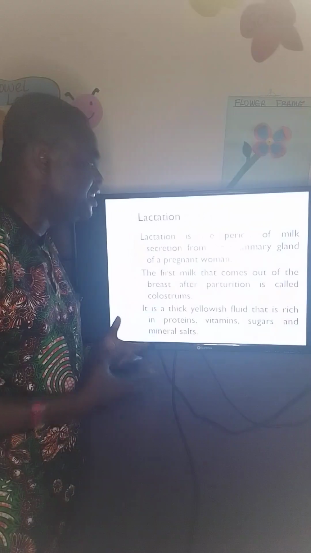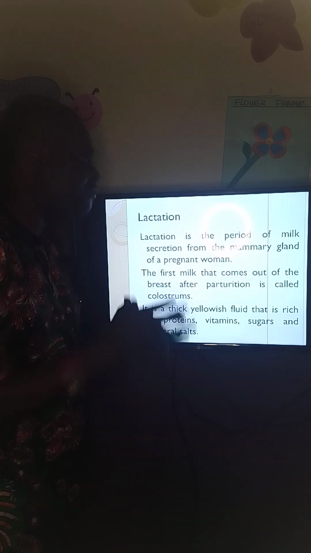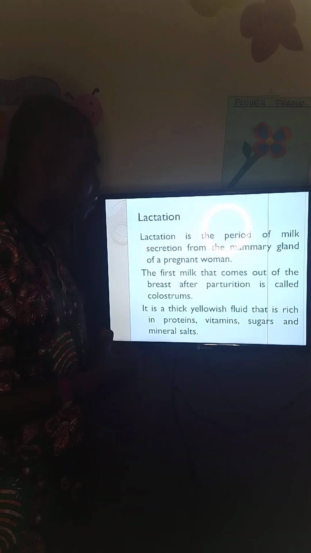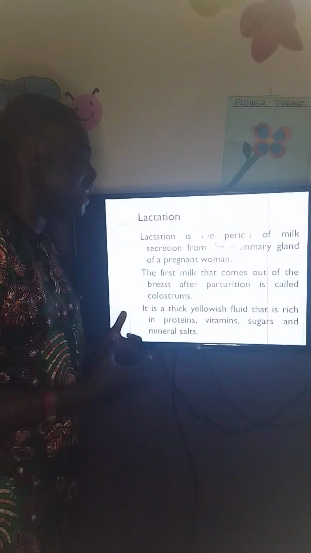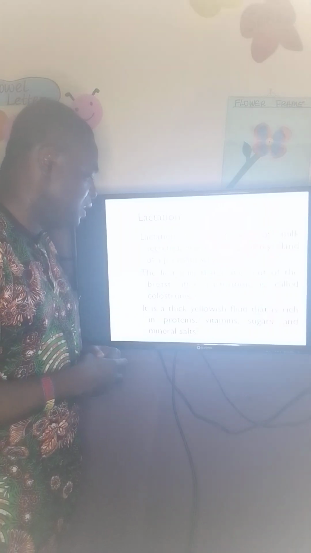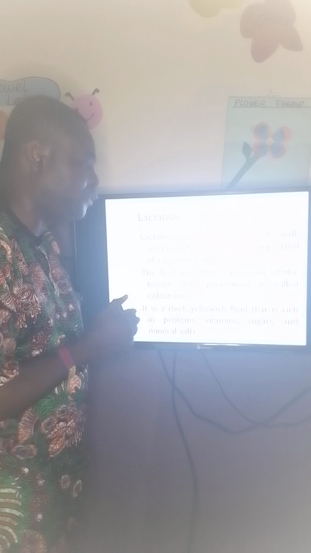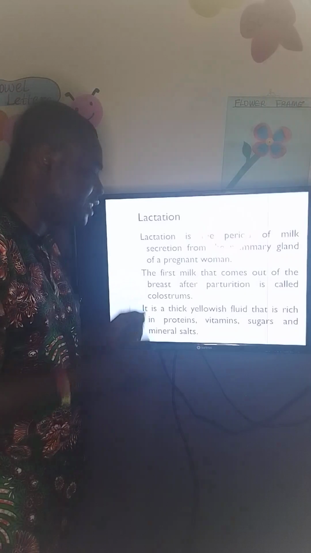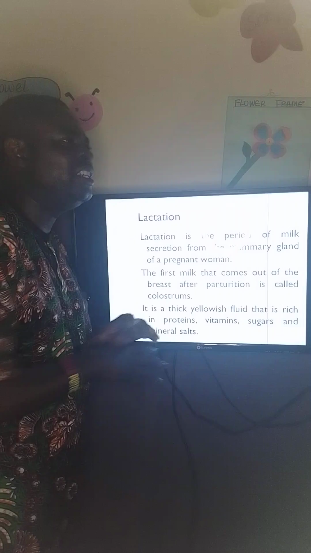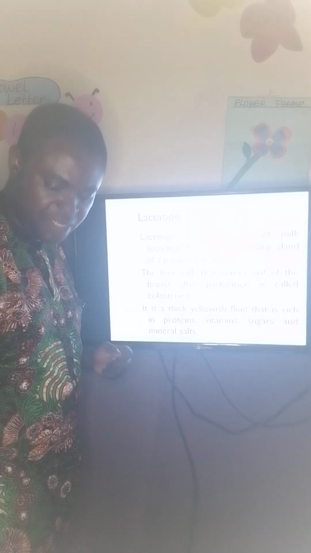So lactation is the period of milk secretion from the mammary gland of a pregnant woman. And the first milk that comes out of the breast after parturition is called colostrum. This colostrum is a thick yellowish fluid, and it is rich in proteins, vitamins, sugar, and mineral salts. So it enriches the baby. So it's a very nutritious milk.